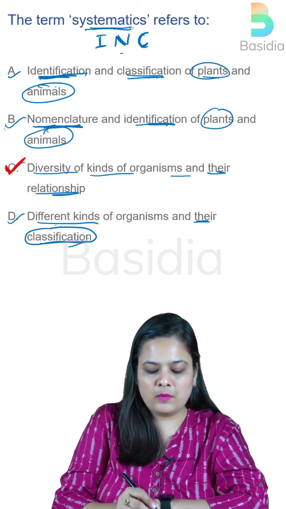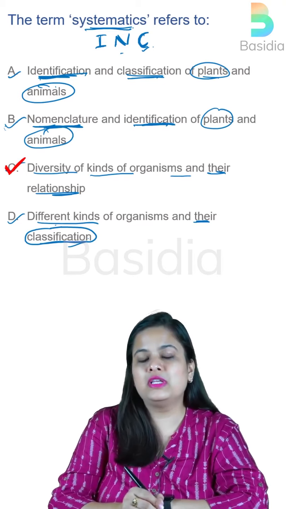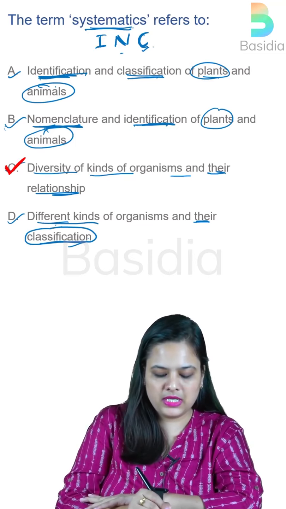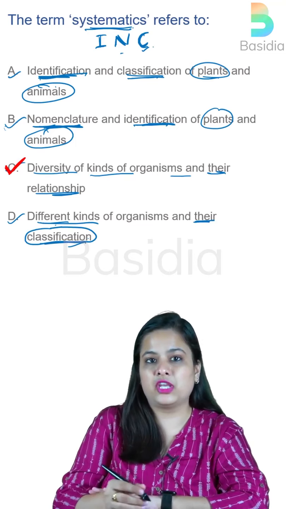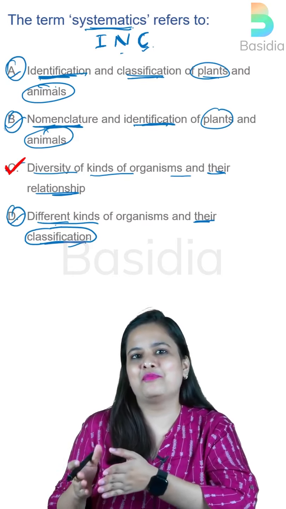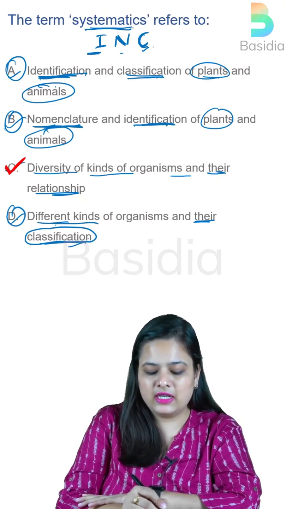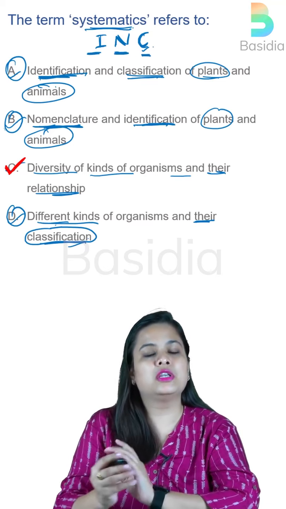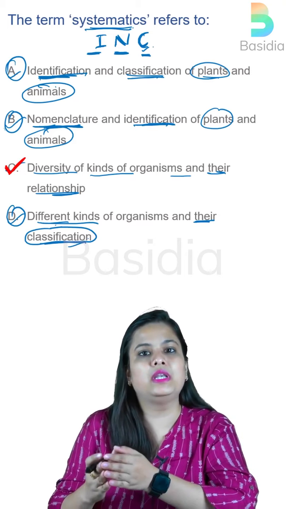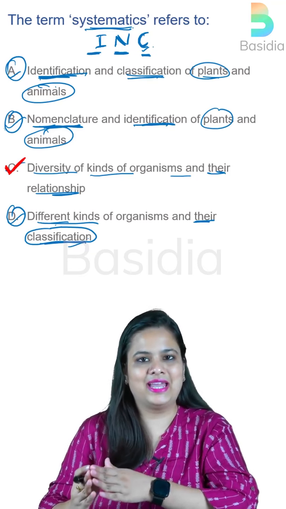Option B has nomenclature and identification, with no classification part. Both of these could be correct if all three components were there. Now, option D, different kinds of organisms and their classification. If you combine options A, B and D, it could have made a right answer, but they have scattered all these things. So remember, systematics deals with identification, nomenclature and classification, and it's also the study of the evolutionary relationship between different organisms. I hope you understood the whole concept behind it.